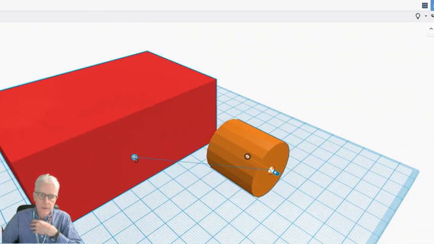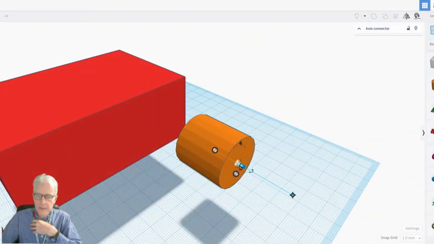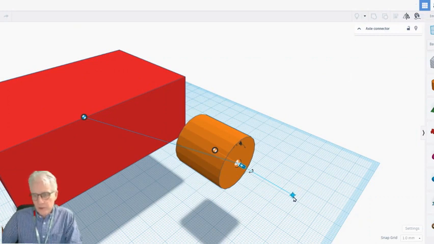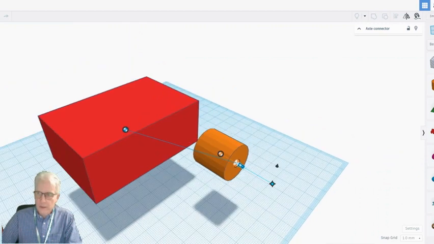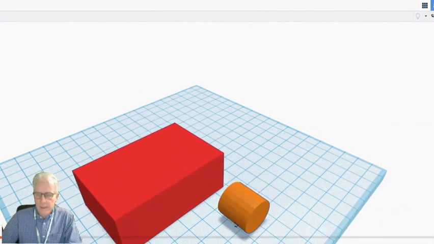Let's try that again. So I'm going to connect it to that one. Let's try it in here. Click, drop, connect. Okay, so we have to be in this. You can also change the angle, so this also can be moved, X, Y, and Z, but we're not going to try that. So what happens when we move this, we go to SimLab, click on play, and you can see it started rolling. For some reason the physics engine did that.